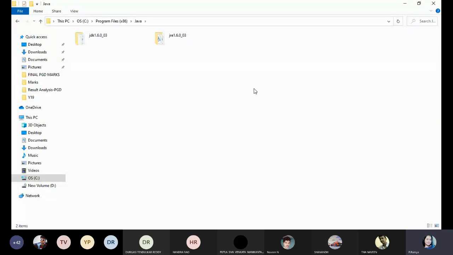Suppose if JDK is not there in your laptop, firstly you can install JDK. I'm going to teach how to install JDK also, if you do not know. So my laptop has JDK, right? Now I will go with the installation part of Eclipse. How to install Eclipse? Firstly, I will go with the installation part of Eclipse.